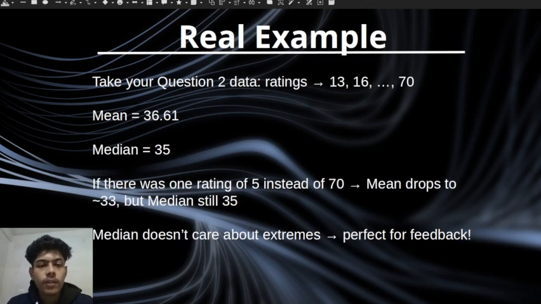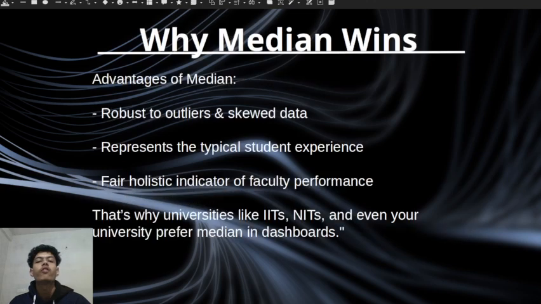Real example: take your question 2, that is our part A question 2 data of the ratings that we discussed in our previous video, where the mean is 36 and the median is 35. If there was one rating of 5 instead of 70, the mean drops to 33, but the median still remains 35. The median doesn't care about the extremes, perfect for feedback.